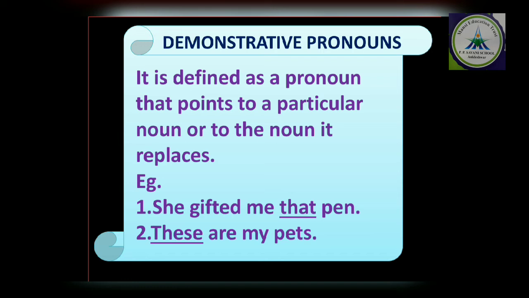It is defined as a pronoun that points to a particular noun or to the noun it replaces. That means when we are talking about a particular noun, we are demonstrating a particular noun, it becomes a demonstrative pronoun. It points to the object, a particular object. For example, she gifted me that pen. Which pen? That pen. So we are talking about that particular one.